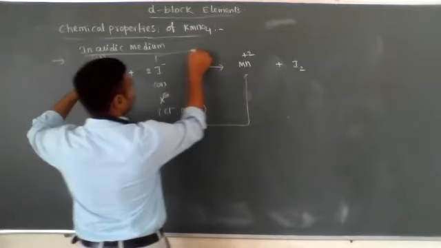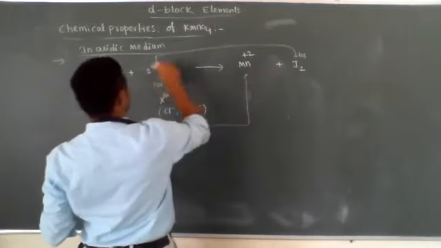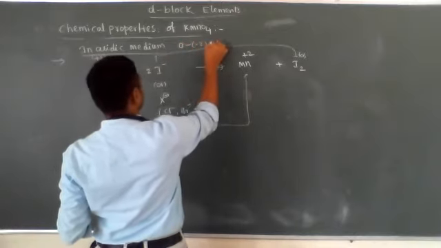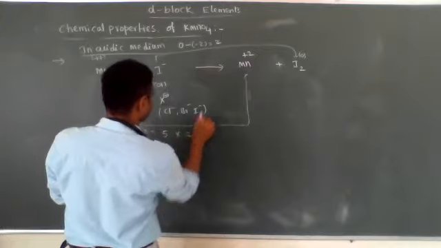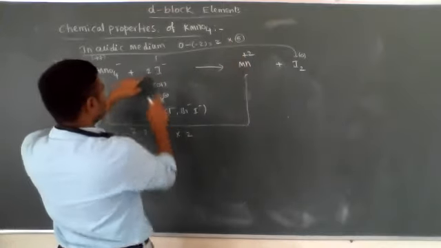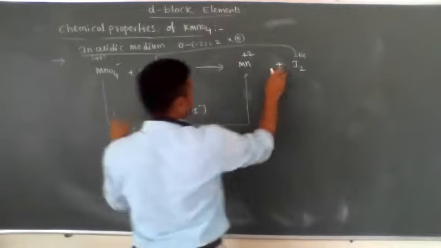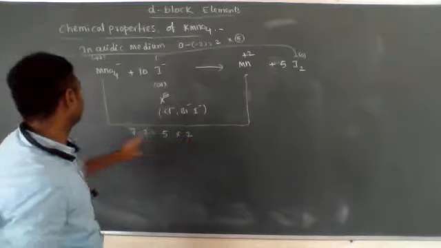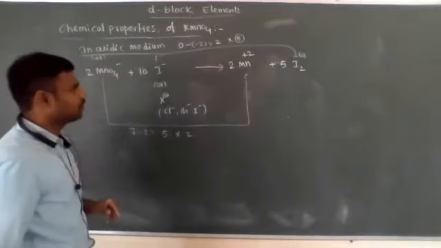In I2 the oxidation state is 0, so 0 minus of minus 2 is equal to plus 2. So this you have to multiply with 2, and this with 5. 5 times 2 is 10, and it forms 5 I2. Now this we need to multiply with 2: 2 MnO4 minus forms 2 Mn plus 2.